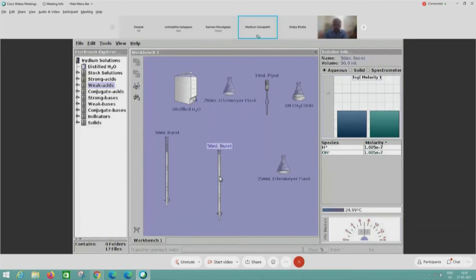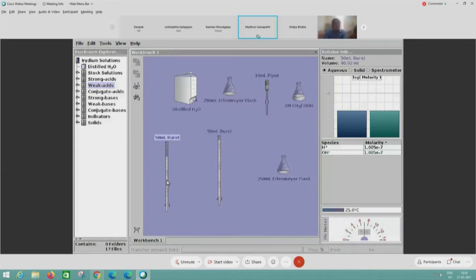Now I will click on the new burette. It says 50 ml. So when you have precise transfer, it will exactly transfer 50 ml. In the earlier step, though I said 50 ml, the amount that was transferred is 40.92. That is the difference between the significant transfer and the precise transfer.